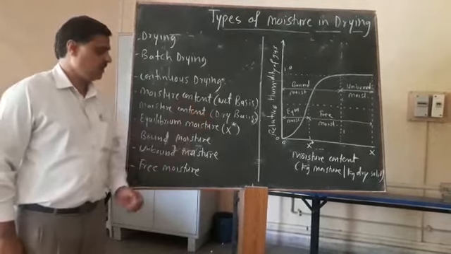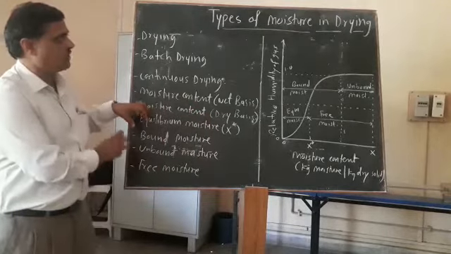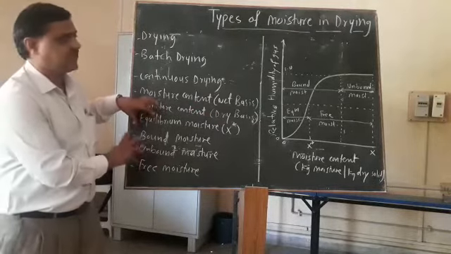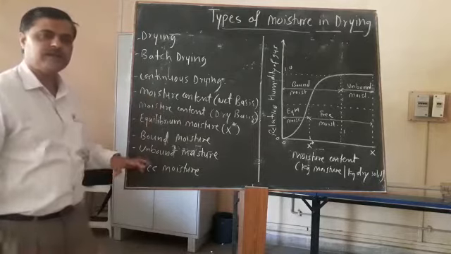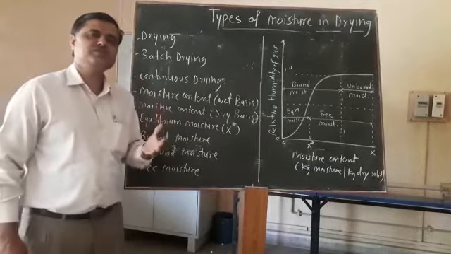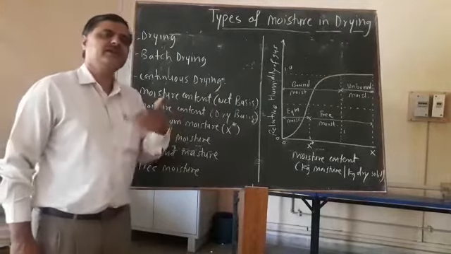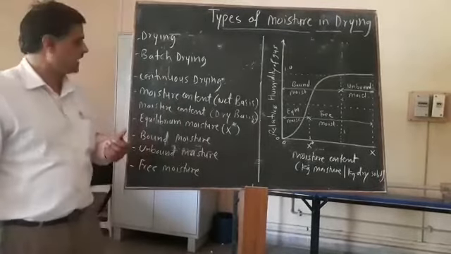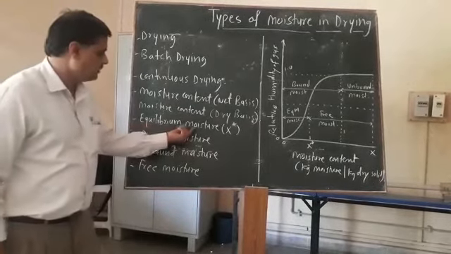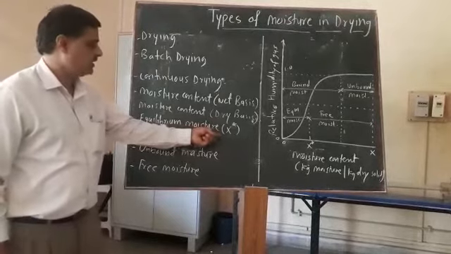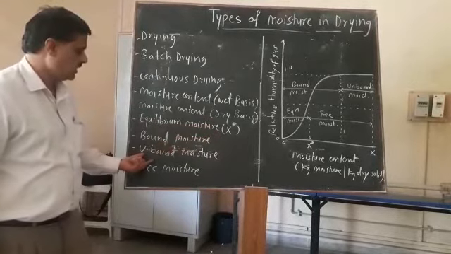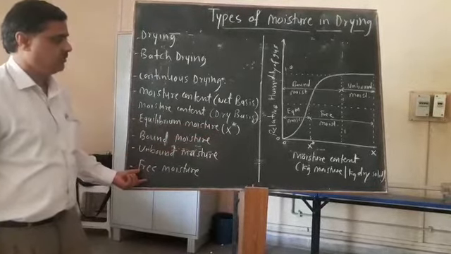Now we are coming to the core part of this lecture, the types of moisture in drying. Imagine moisture is present in the solid. Then what are the different types of moisture? The types of moisture are equilibrium moisture, denoted by X star, then bound moisture, unbound moisture, and free moisture.